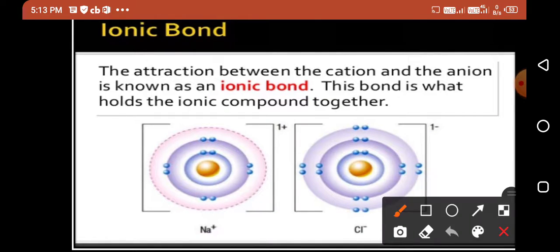So what is an ionic bond? The attraction between cation and anion is known as an ionic bond. And this type of ionic bond holds the cation and anion of the compound together.